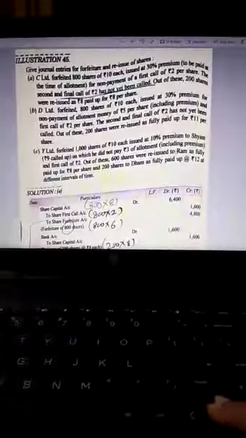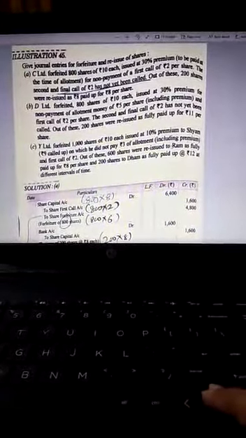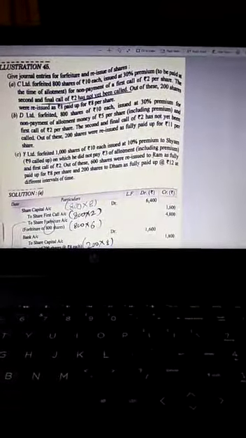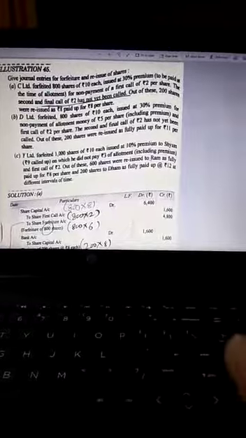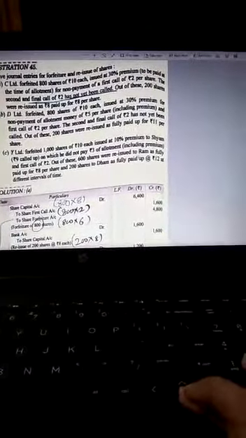In share forfeiture, whatever amount has been paid till date. And how much is the amount? The amount of application is to be paid till date. What is the amount of application? See how we calculate. If you look at the statement carefully, you find 5 rupees on allotment, 2 rupees on first call, 2 rupees on final call. 5 plus 2 is 7, plus 2, it will become 9. Application and premium is 3 rupees, 9 minus 3 is 6, so on application 4 rupees has been received. So 800 into 4 is to be transferred to share forfeiture account. 4 rupees on application has been received by the company.